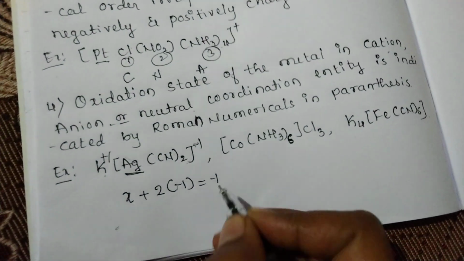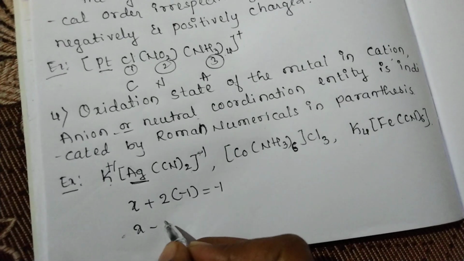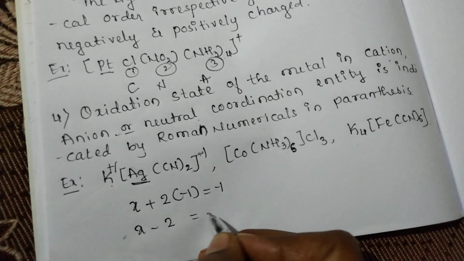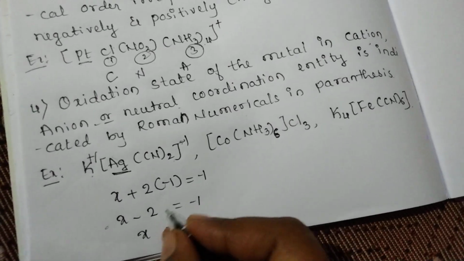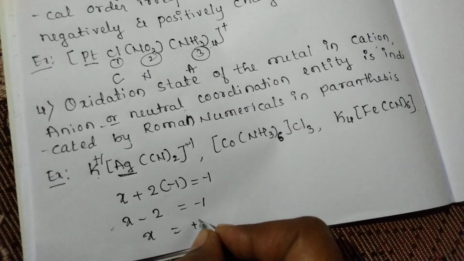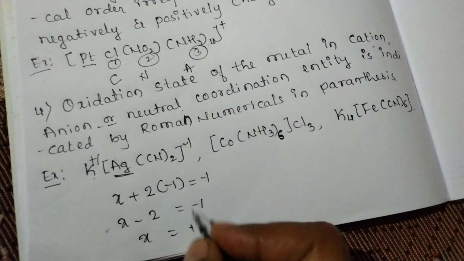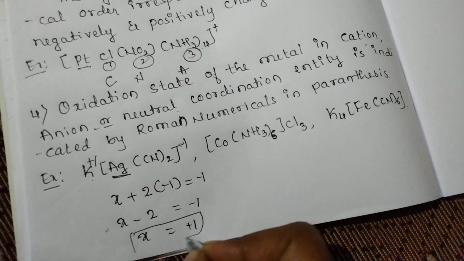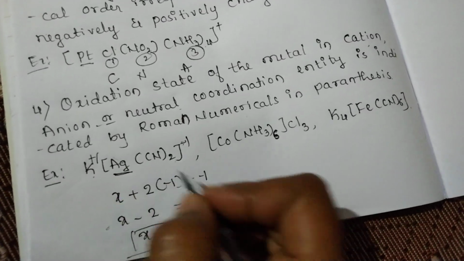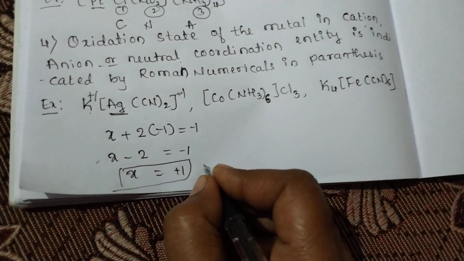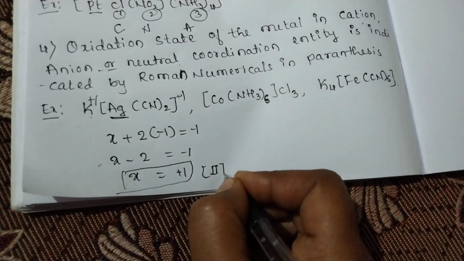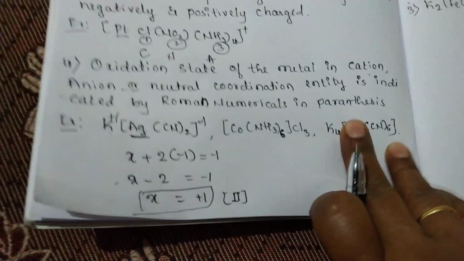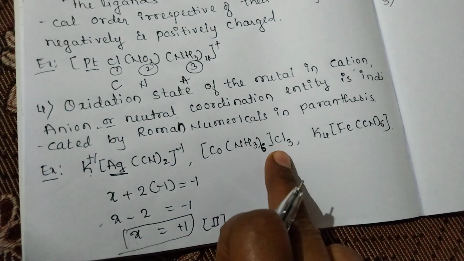So X minus 2 equals -1. Then X equals +1. So here the oxidation state of the silver is +1. So we have to write it as a Roman numeral in parentheses. Okay, the next example is this one.